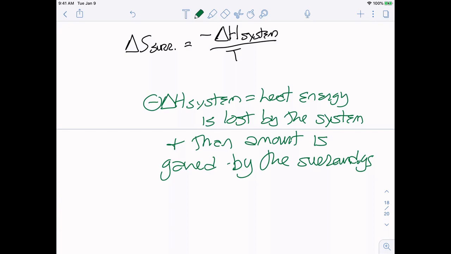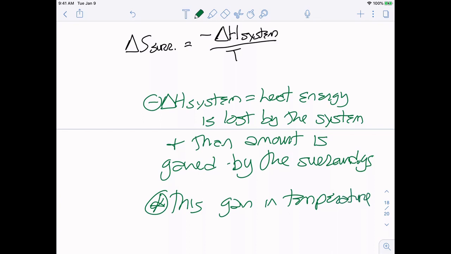So if we have an exothermic system, our surroundings are going to have a corresponding increase in entropy. So this gain in temperature increases the entropy of the surroundings.